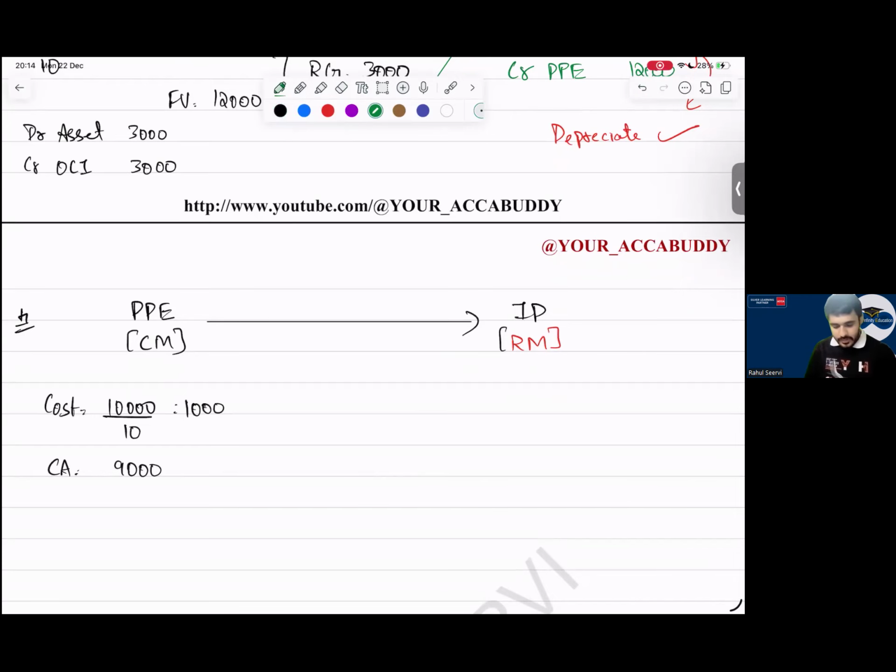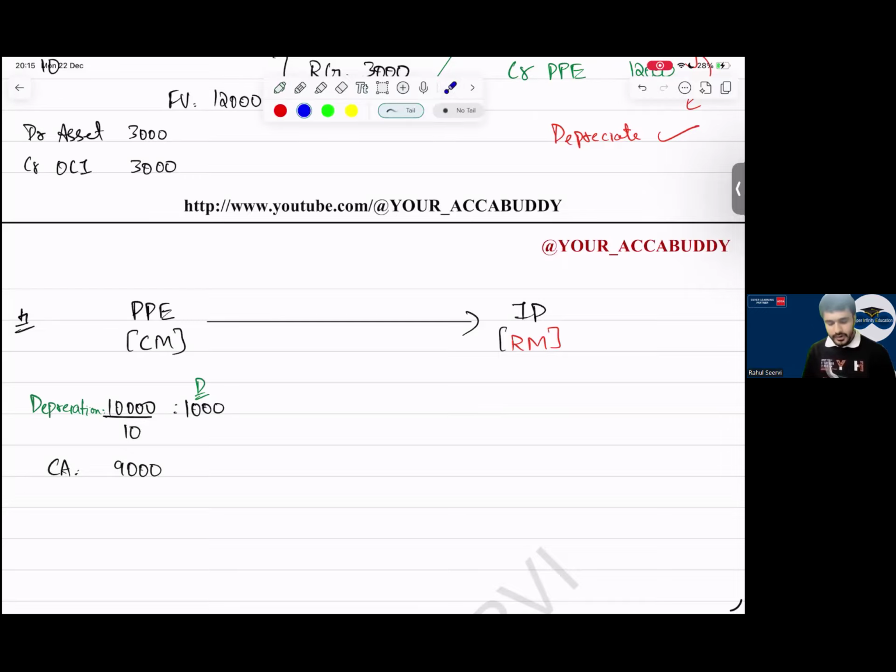Sir, that is depreciation, no? You wrote cost. I have written cost because you understand with cost only we depreciate, no? Okay, sir, understood.